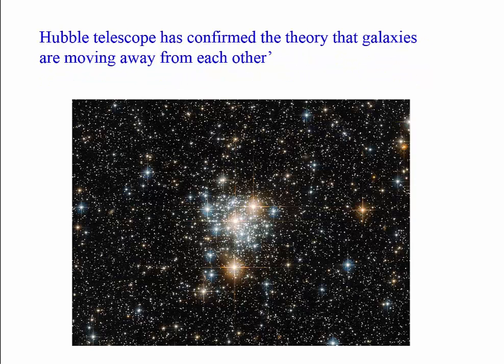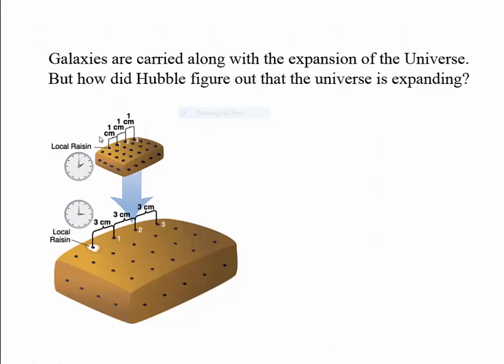Now, look at a raisin cake. If you keep this in the oven, after about an hour, this is how it will look. Each raisin has now moved away from each other. Now, this is analogous to the expansion of the universe. The galaxies move away from each other. Everything moves away from each other. The universe is expanding.